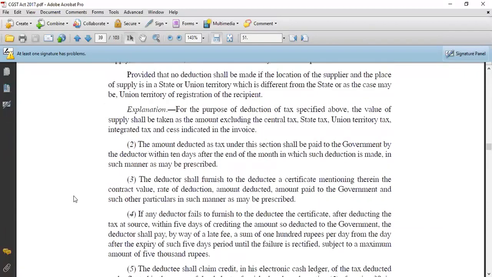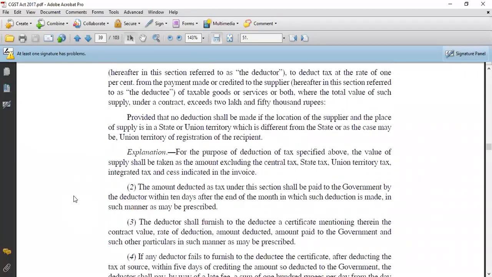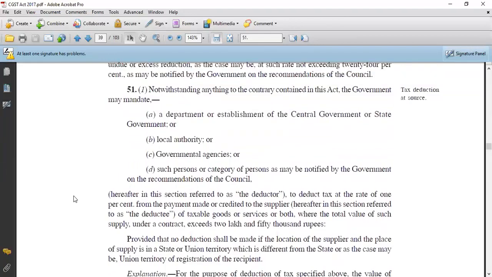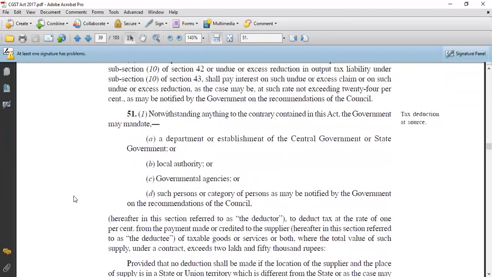Now I will show you the simplified version of this TDS, which I have written in my own language, and it is in my book. But in reality, you must know that every author has taken the knowledge of section 51 as the TDS knowledge. Everywhere you find this TDS concept, it has been taken from CGST Act section 51. So let me tell you, in simplified language, what this CGST Act is all about as far as TDS is concerned.